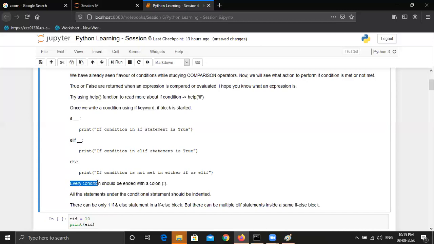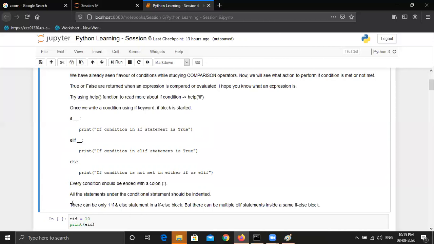And every condition should end with a colon. As I've mentioned, all the statements under the condition statement should be indented. If you're writing if, it should end with a colon. If you're writing elif, again it should end with a colon, and similarly for else. All the statements that you're writing against each condition should be indented, and that's the mandatory thing. Otherwise, you will get an error for sure.